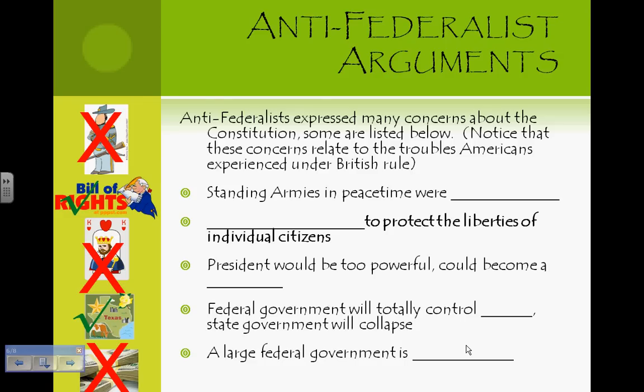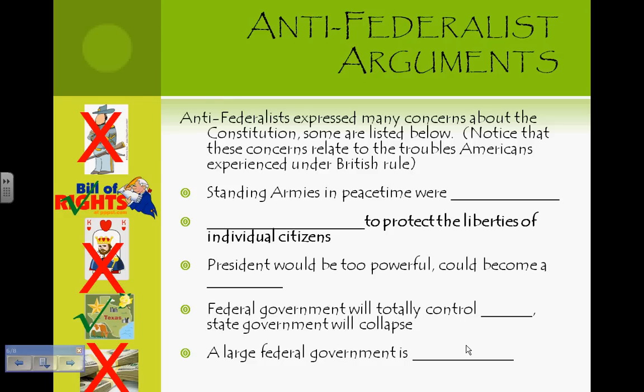Since the federal government would have more power than state governments, many Anti-federalists feared that state governments would lose all power and control over policies within their own boundaries. States' rights is a very important issue in America and will be yet another cause of the Civil War. States felt they should be able to decide what federal laws they wanted to follow and which ones did not apply to them or that they found unconstitutional.